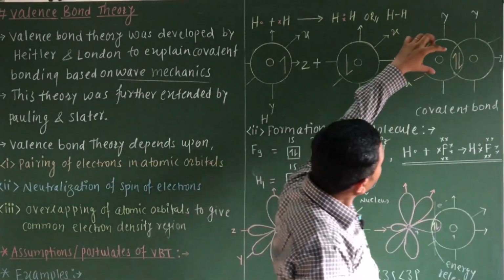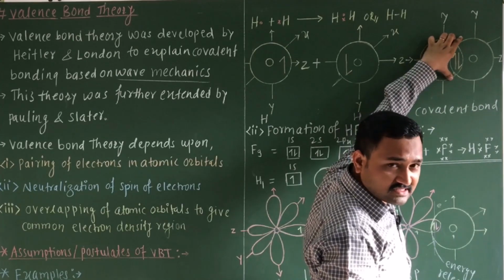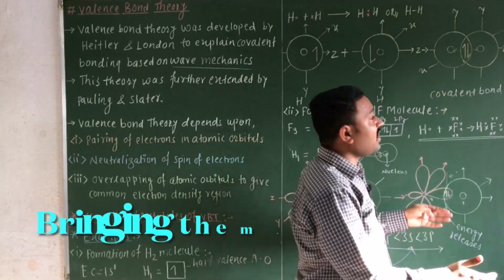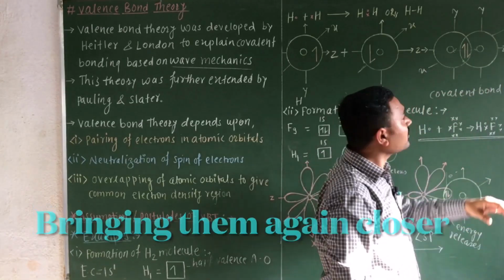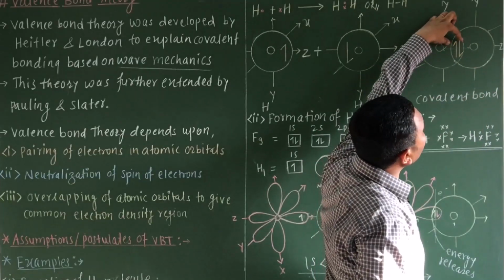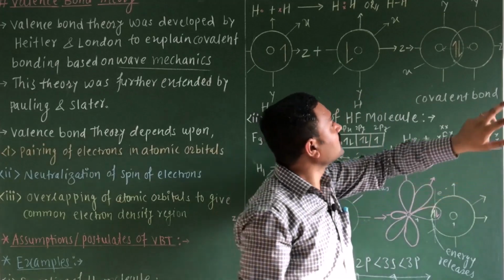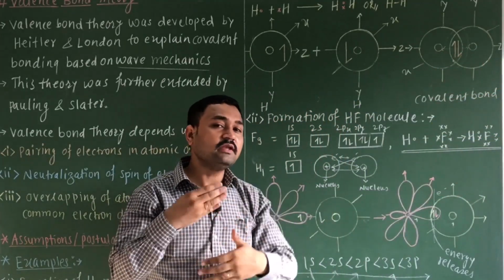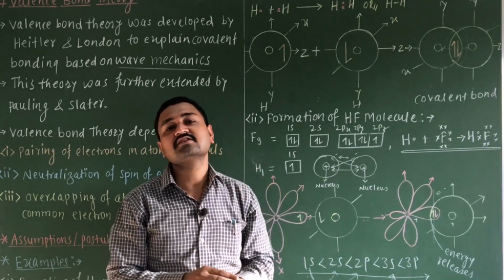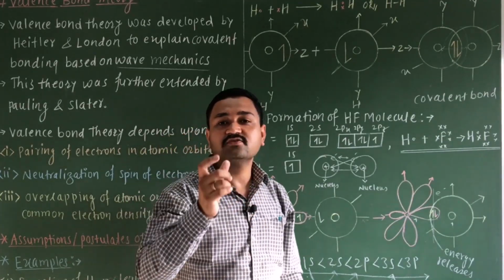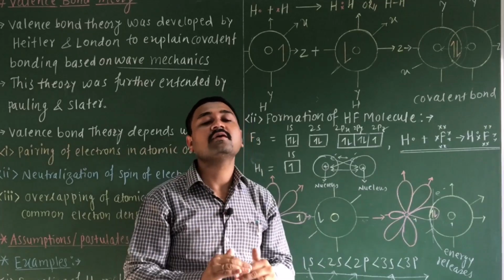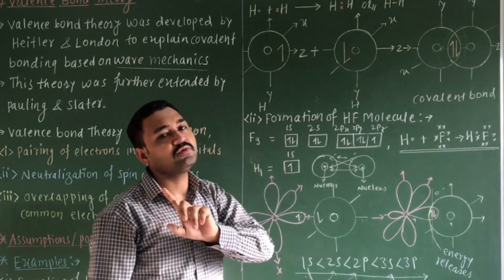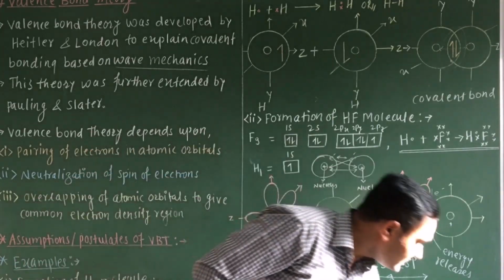That means what? Now at this specific distance, the specific bond length, any bond is formed. If again I am compressing them, okay, now obviously the bond length will decrease. As a result, the repulsion between these two nuclei will increase. So repulsive force will increase. If the repulsive force is increased, then the potential energy will increase. As a result, the stability becomes less. Hence, the complete overlapping of your valence atomic orbitals will not take place.